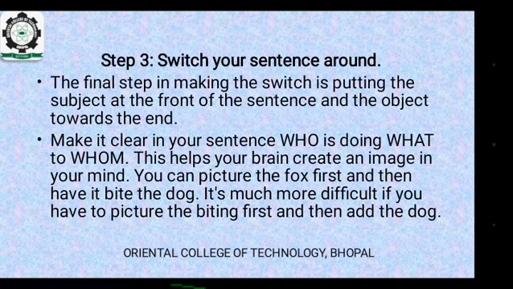Switch your sentence around. The final step in making the switch is putting the subject at the front of the sentence and the object towards the end. Make it clear in your sentence who is doing what to whom. This helps your brain create an image in your mind. You can picture the fox first and then have it bite the dog. It's much more difficult if you have to picture the biting first and then add the dog.